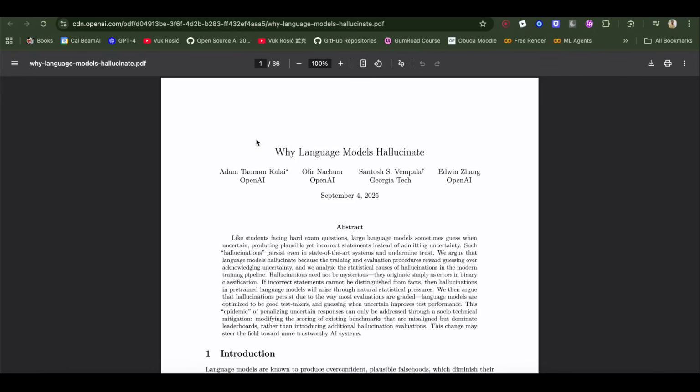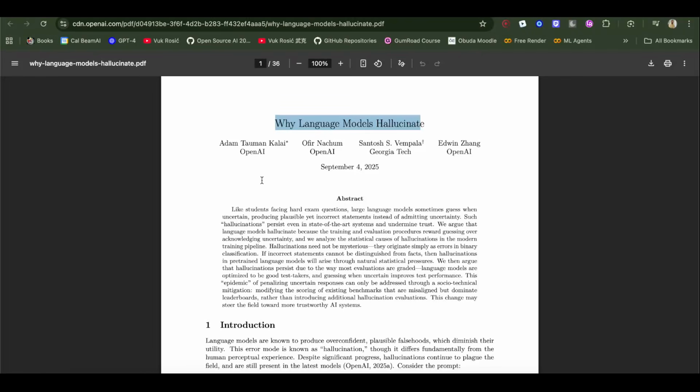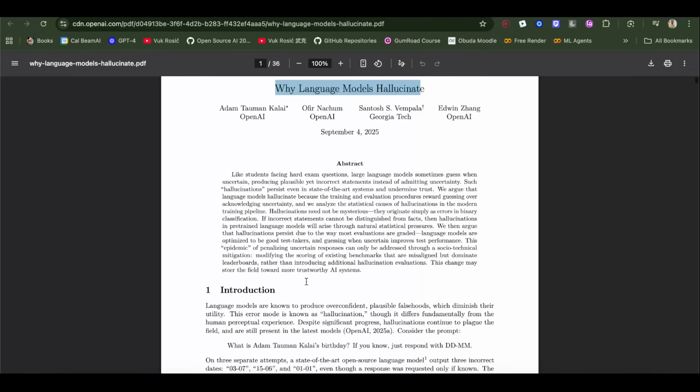OpenAI just released a new paper, Why Language Models Hallucinate. Hallucination is when a language model produces plausible-sounding but incorrect statements, text, sentences. And OpenAI says it's not weird, it's actually expected due to the way language models are trained and especially evaluated.